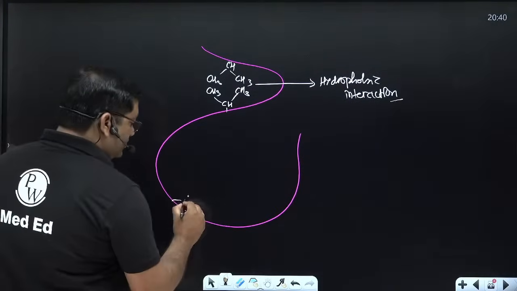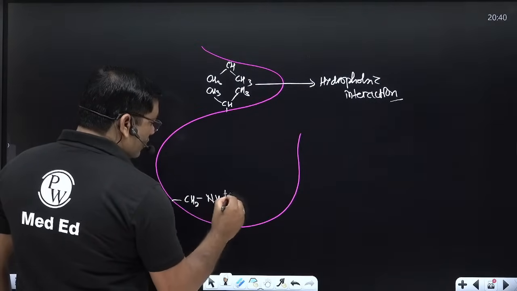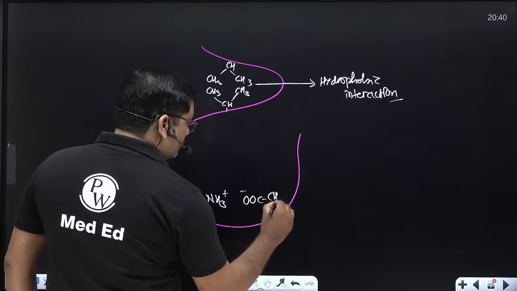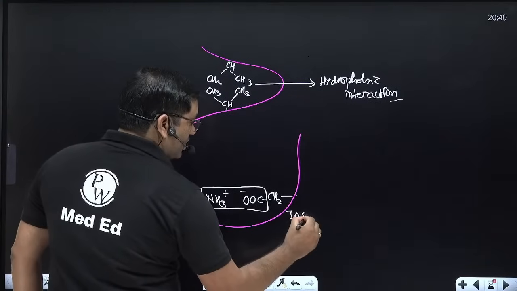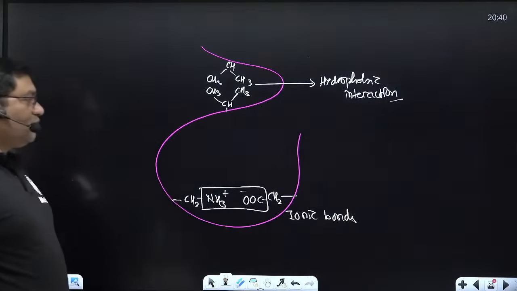Then see CH2, NH3 positive, and O negative, CH2. So this is ionic bond, which is important here.